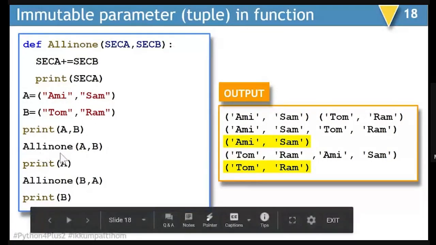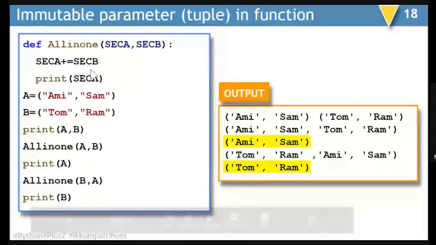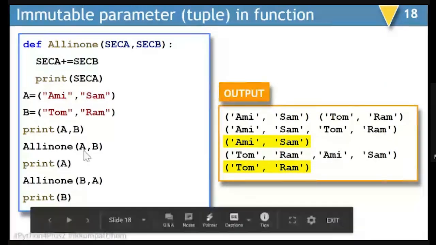When I am calling the all-in-one function, A goes as sec A and B goes as sec B. So sec A plus equal to sec B, when it is going to display sec A, the content will be combined together. So Ami, Sam, Tom, and Ram will become part of a single tuple, which is named sec A. But the change which has happened in sec A will not impact A at all. So if after this you display the value of A, it will remain Ami and Sam.